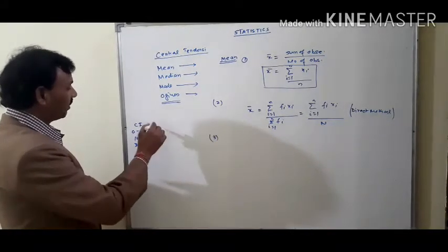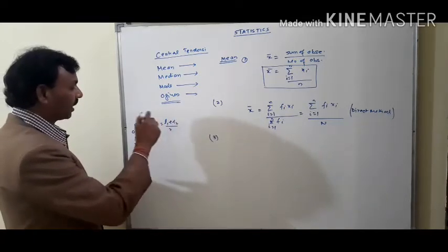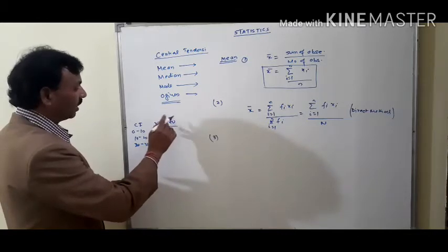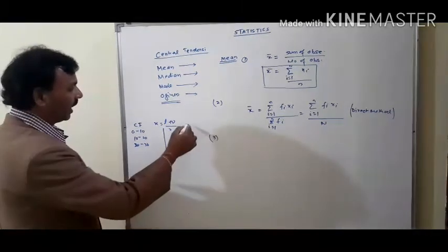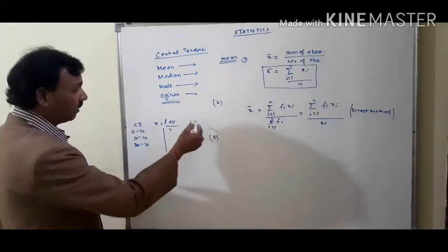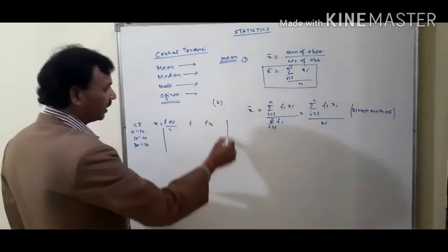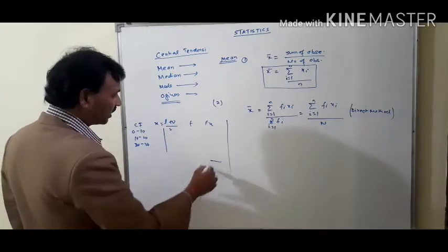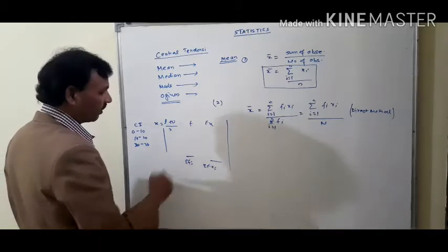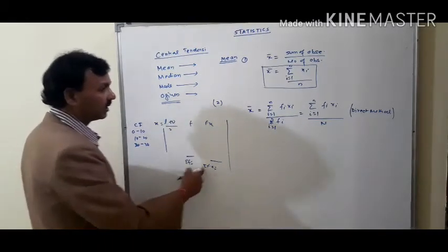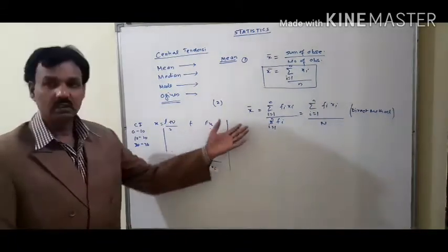We can find x by the formula x equal to L1 plus L2 upon 2, lower limit plus upper limit, or L plus U upon 2, lower limit plus upper limit whole upon 2. This gives us x, and f is also given in the question. Then we find one more table, f into x, and find the sum of f into x and the sum of frequency, sigma f, and putting these values in the same formula, we can find the mean of the given data.